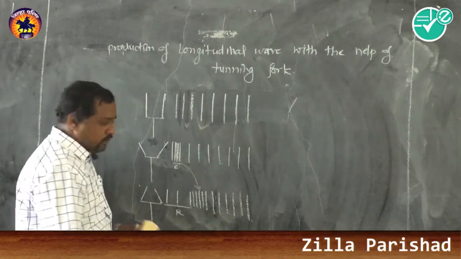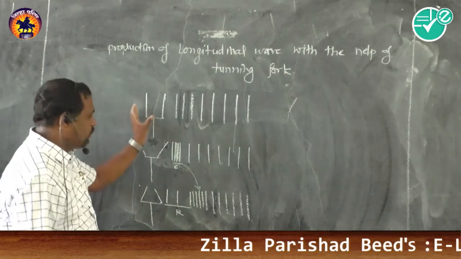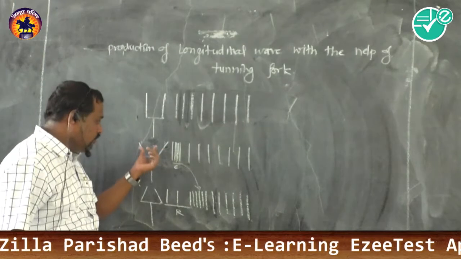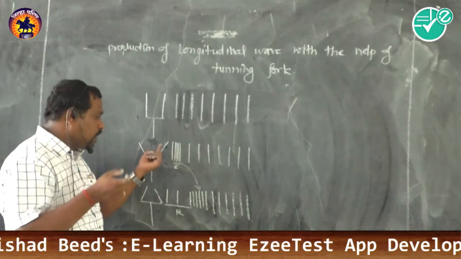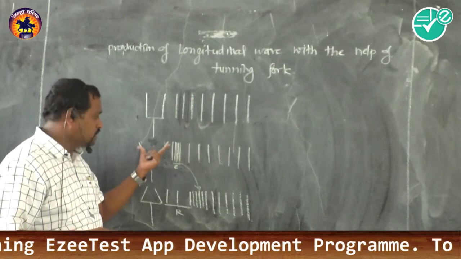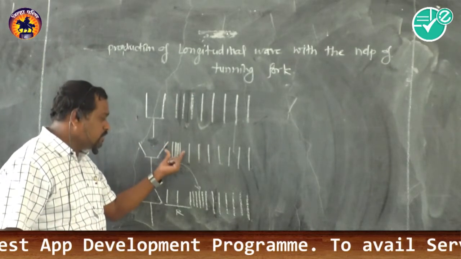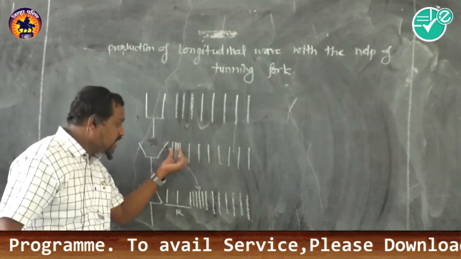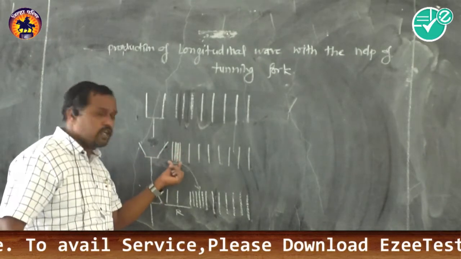As we see, this is the vibration of the tuning fork. When the tuning fork is at rest, all the layers are equidistant. When the tuning fork starts vibrating, when the prongs move in the outward direction, the air layers near the tuning fork get crowded, and the compression is formed.